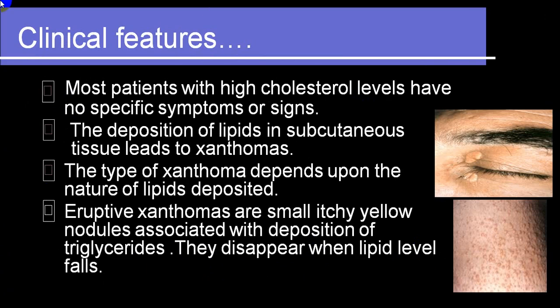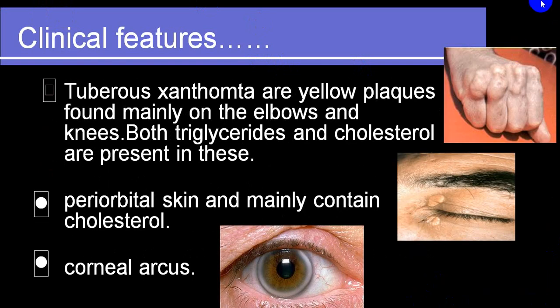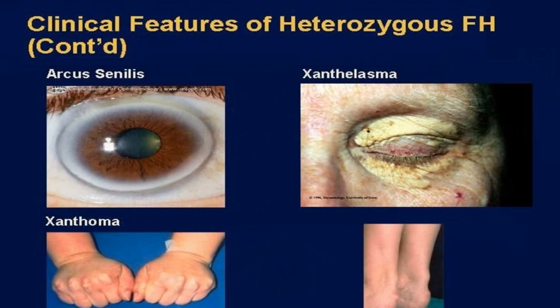The most common clinical manifestation is xanthelasma and eruptive xanthoma. This is eruptive xanthoma and these are xanthelasma. These are tuberous xanthomas. This is xanthelasma. This will be seen very commonly in a senile person. We call it arcus cornealis. Very typical. Arcus senilis or corneal arcus.